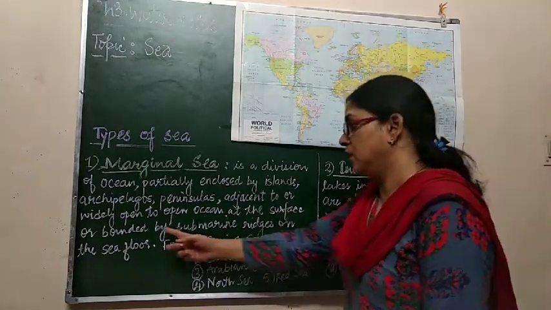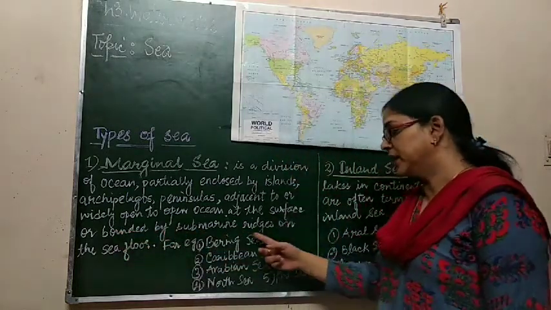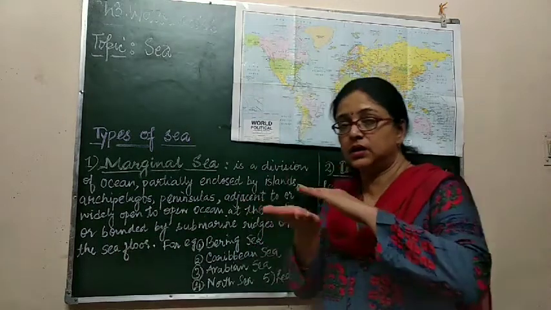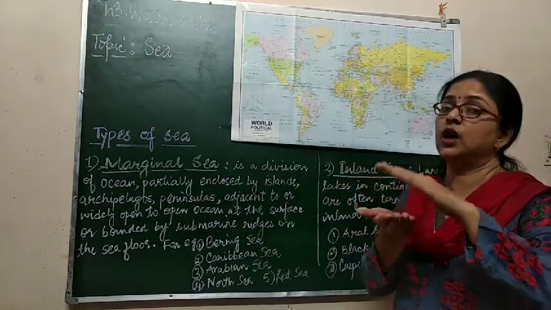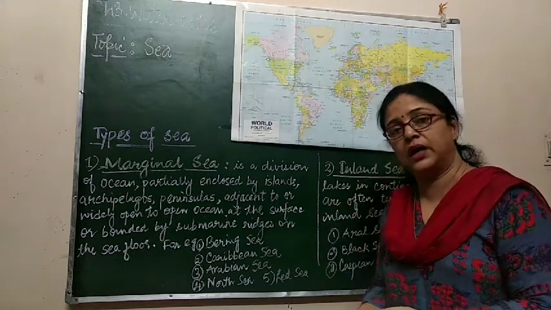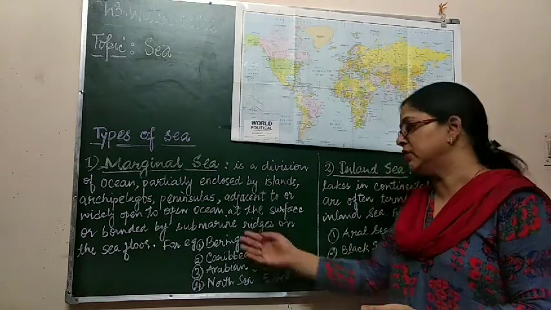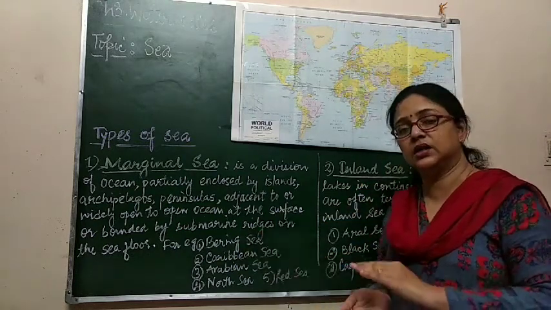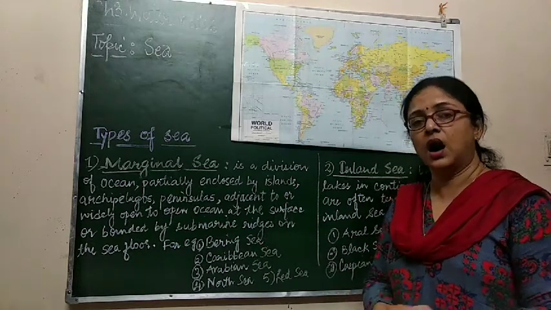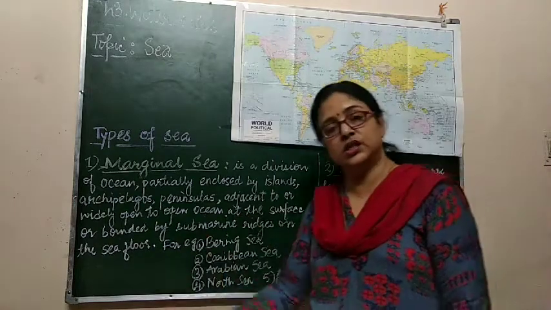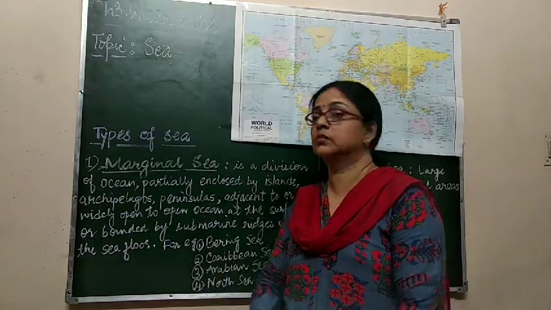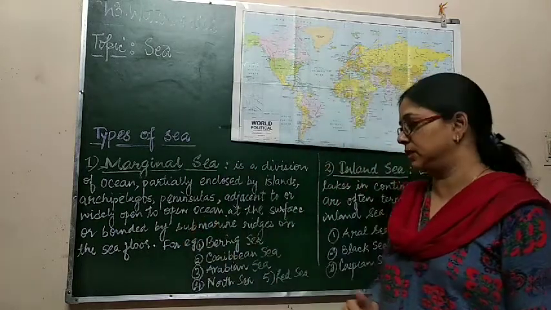Then, or bounded by submarine ridges on the sea floor. Either they are connected to the ocean on the surface, or on the ocean floor, under the water, where the submarine ridges are. Ridges under the water are chains of mountains on the sea floor, that is, at the bed of the sea. This is called a marginal sea.